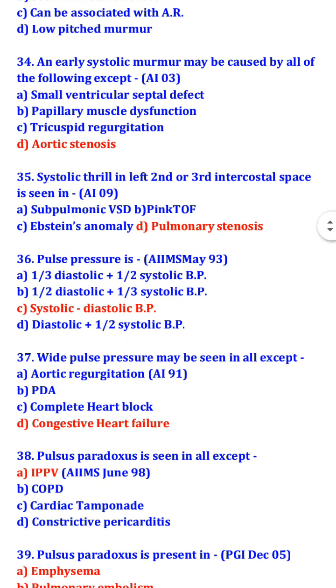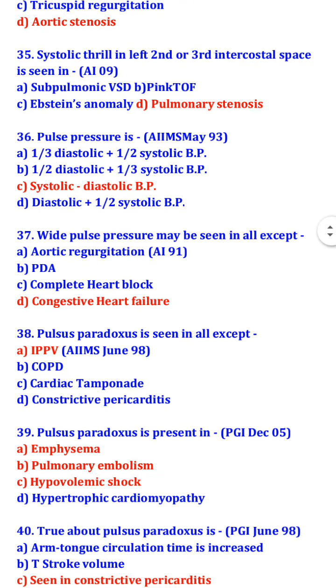Pulse pressure is systolic minus diastolic blood pressure. Wide pulse pressure may be seen in all except congestive heart failure. So, wide pulse pressure can be seen in aortic regurgitation, patent ductus arteriosus, and complete heart block.